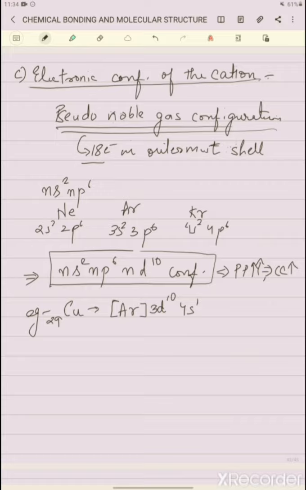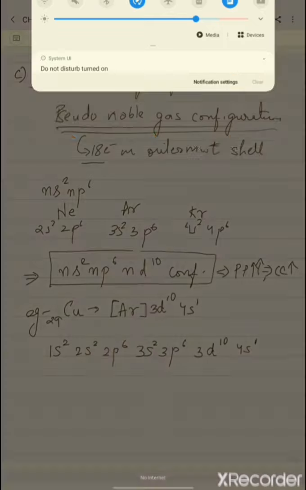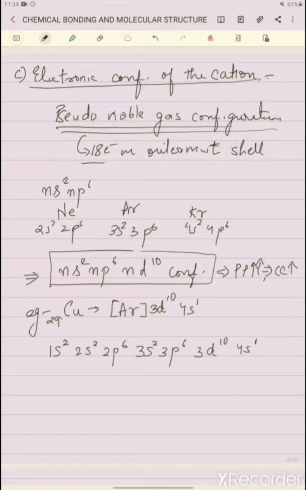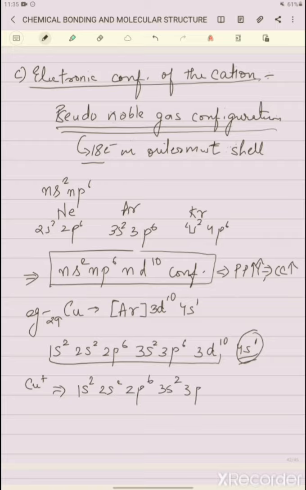You have studied all these things. That is why the configuration becomes like this. So now let me write the full configuration: 1s2 2s2 2p6 3s2 3p6 3d10 and 4s1. So just see here students, if we remove one electron and a Cu+ cation is formed, that one electron will be removed from this 4s1. So we will be left with this configuration, 1s2 2s2 2p6 3s2 3p6 3d10.